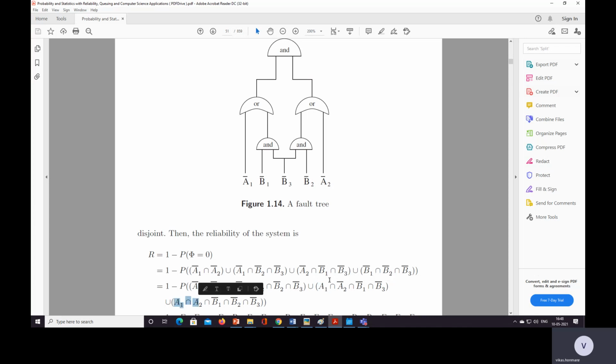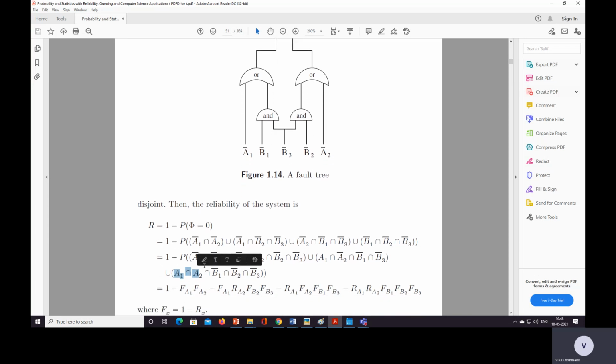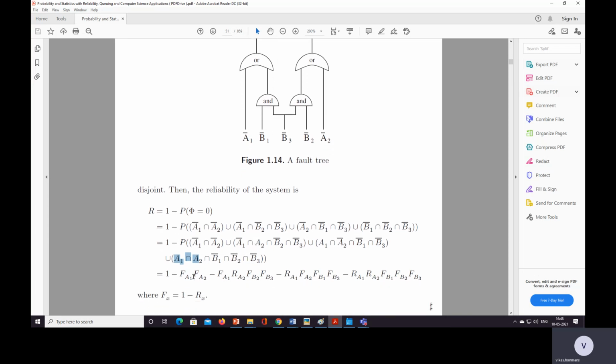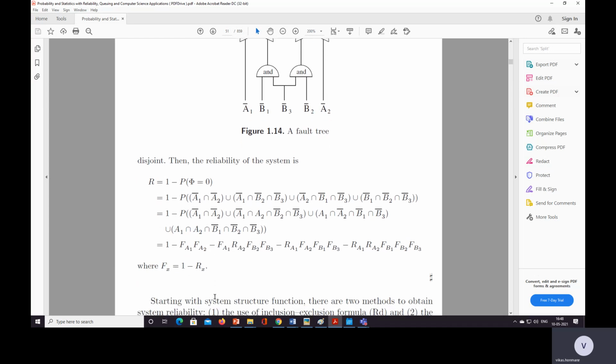We have just added A2, A1, A1 A2, which is equal to 1 minus FA1, the failure of A1, FA2, FA1 A2, B2 B3, A1 A2 B1 B3, which we can write as the failure of X, which is 1 minus Rx.